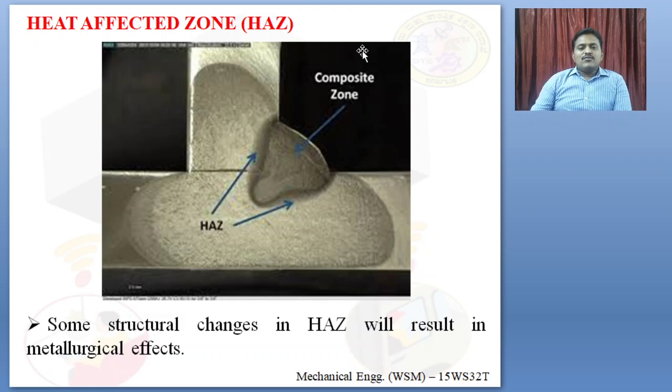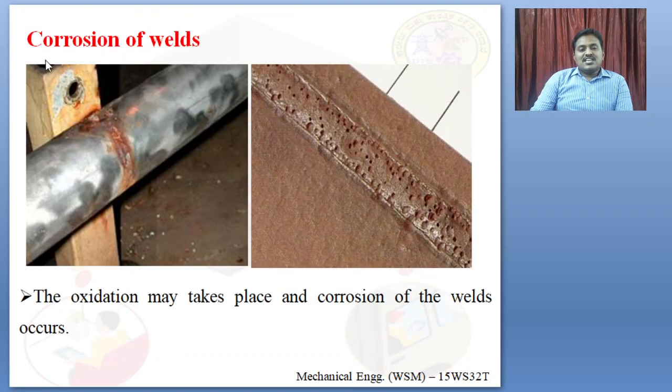The area where the welding is being carried out, the area surrounding the molten weld metal, is known as the heat affected zone. In the heat affected zone, the physical structure, chemical properties and mechanical properties of the material will be changed. Some of the structural changes in the heat affected zone result in metallurgical effects. This study is conducted in order to evaluate the metallurgical properties at these zones. Next you can see the corrosion of welds.